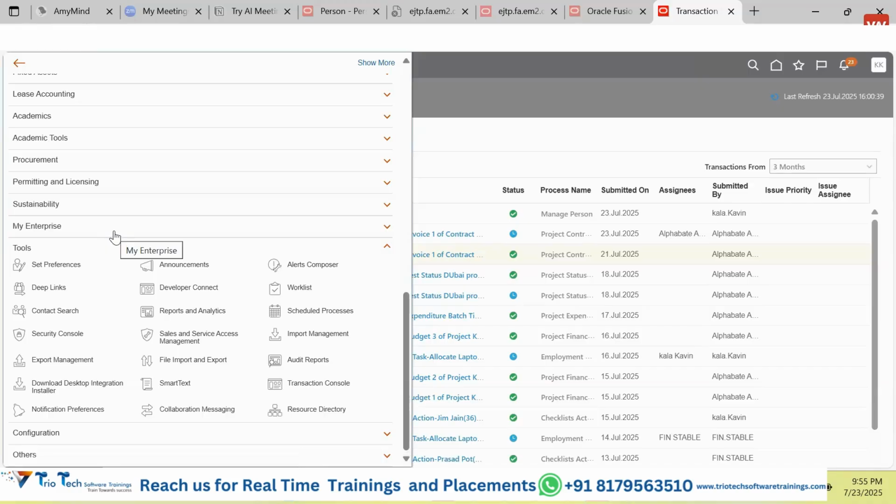Guys, please understand, I'm committing that by the end of this training, you will have what I have, 15 years of experience completely in Fusion. I'm claiming that you should be able to pass 7 or 8 interviews out of the 10 or 12 that you're going to face, and that you will be a practically sound Fusion technical person. Then you have to follow me. I don't want you to be diverted by anything that is not relevant. Everything required practically in real time, only that we will speak.